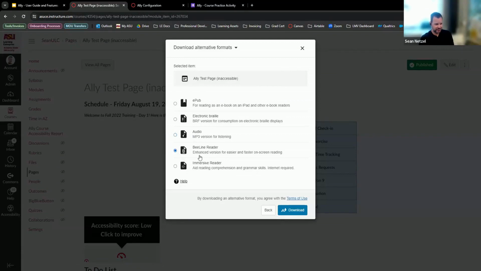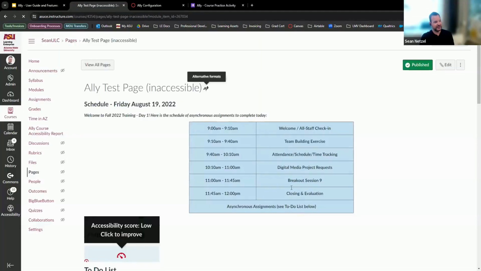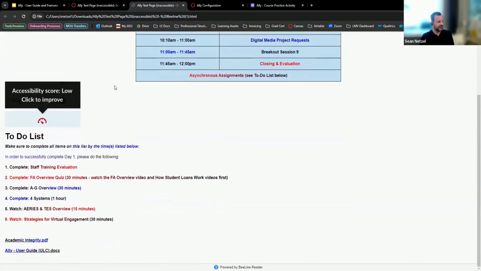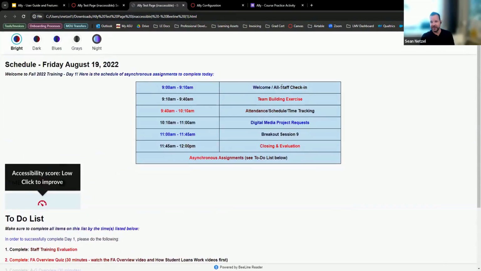Beeline Reader, this is a pretty unique feature in terms of it's the enhanced version for easier and faster screen reading. So I'll download that really quickly and I'll show you what that looks like. So it opens up into its own HTML page right here. And you can see that it's the exact same content in HTML on here, but it color codes everything. So this is something that a lot of people will say would make it easier to read. It can read faster because of it, because everything's color coded on here.